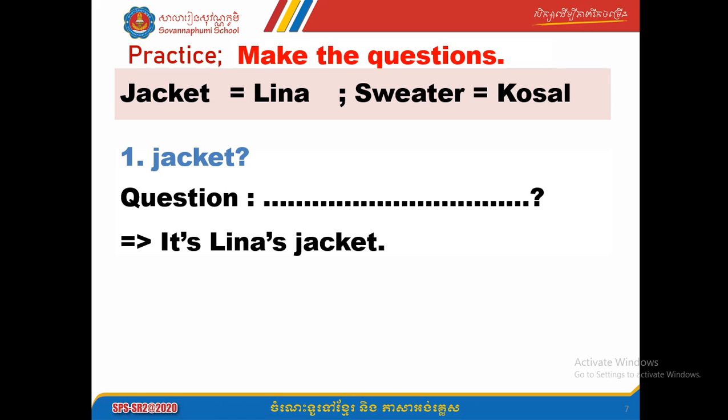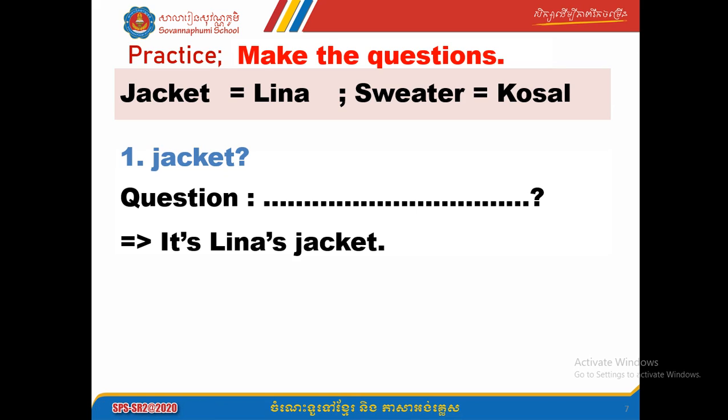Okay, teachers want you to practice a bit before giving you homework to do. Okay, practice. It says make the questions. So look at the instruction here and make the question. Example, say jacket. It means that for Lina. So it means that Lina has a jacket. Sweater for Kusal. So it means that Kusal, he has a sweater. Now please make the question about this, about jacket.